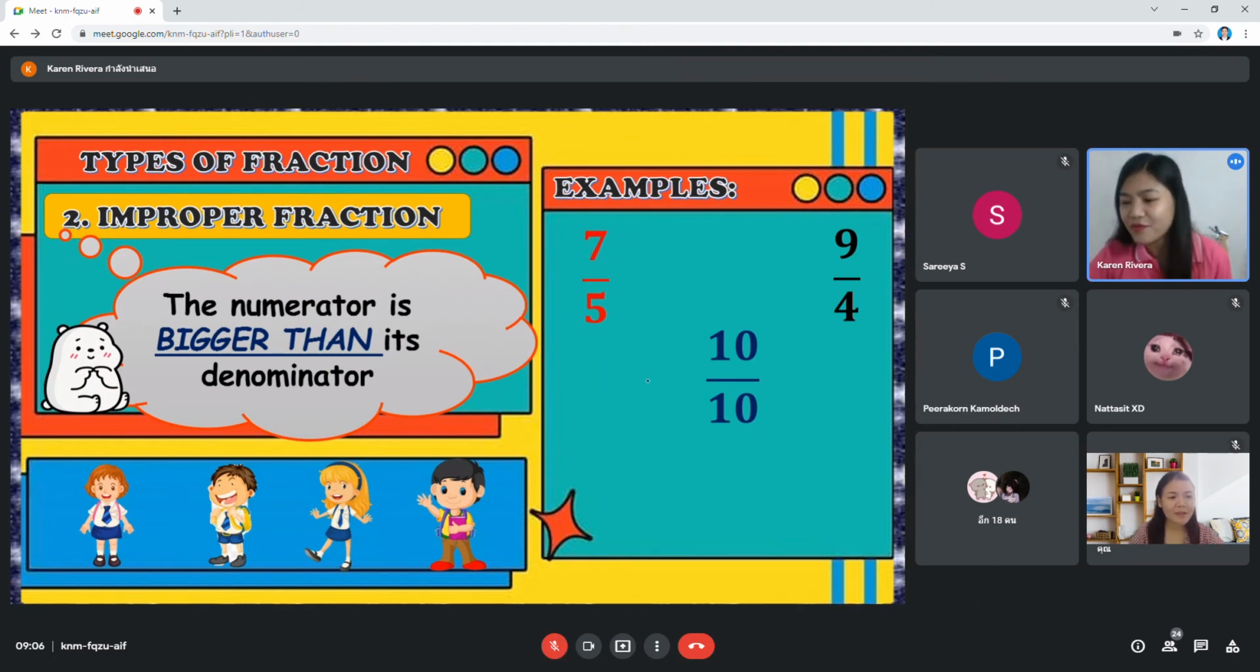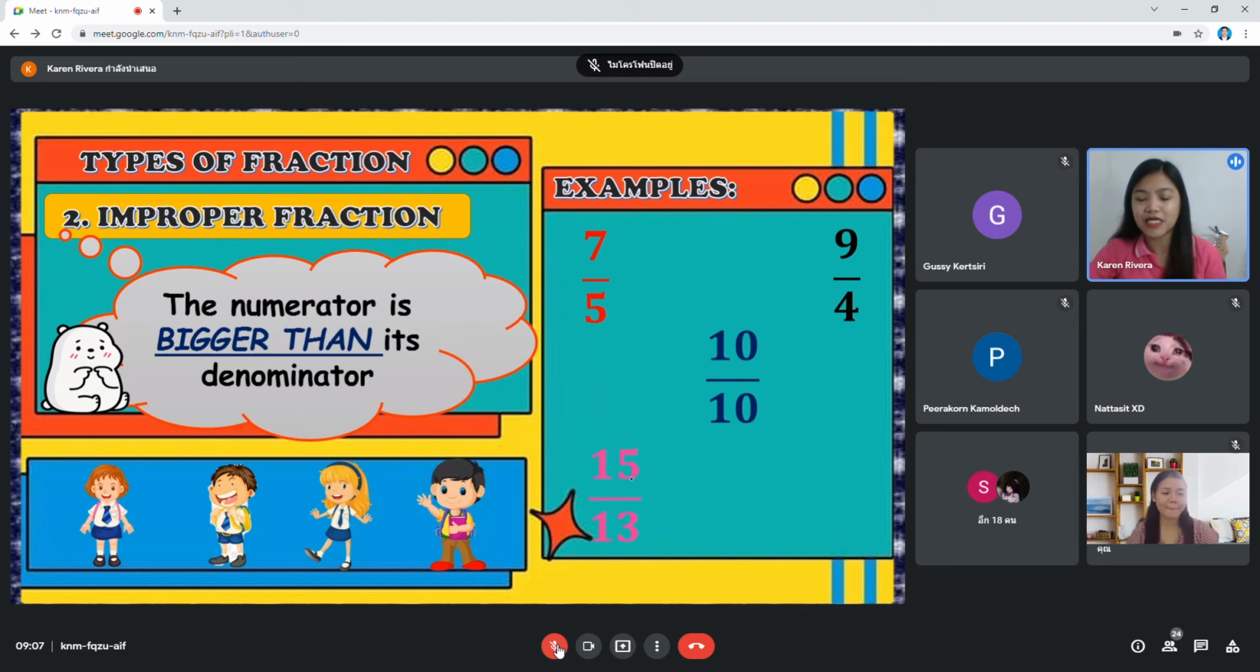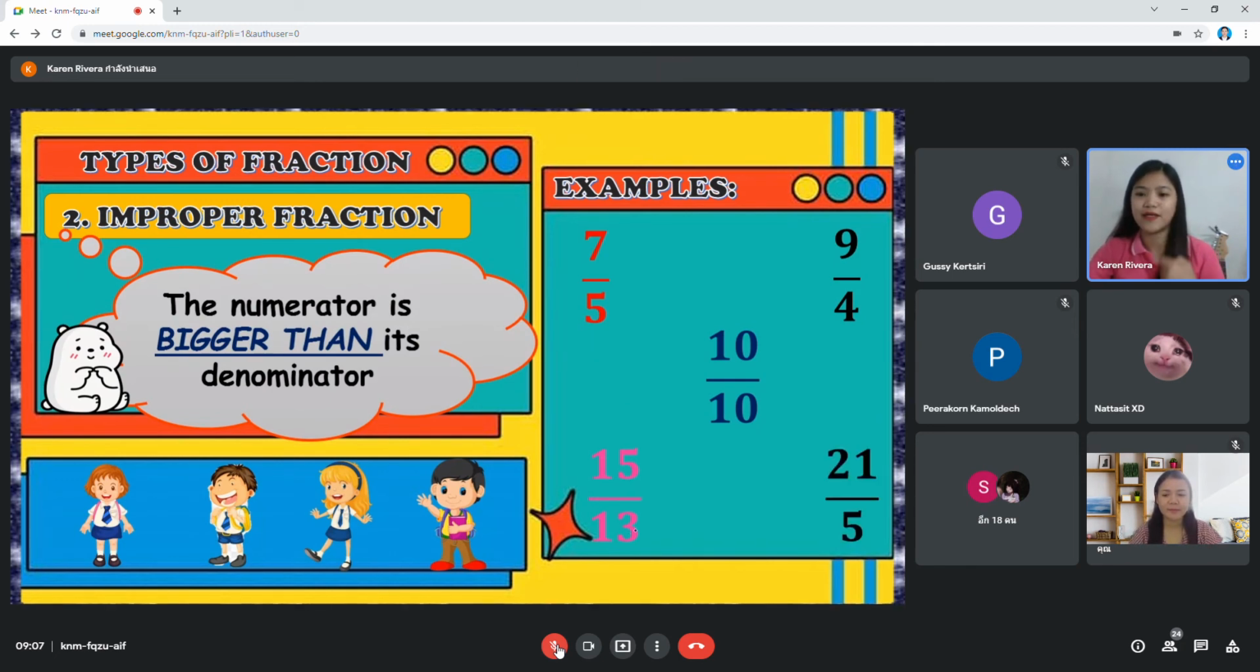Next. Who is this? Okay, so again, I cannot read your name because it's in Thai. Another example, 15 over 13. Next, last one, 21 over 5. All of these are examples of improper fraction.